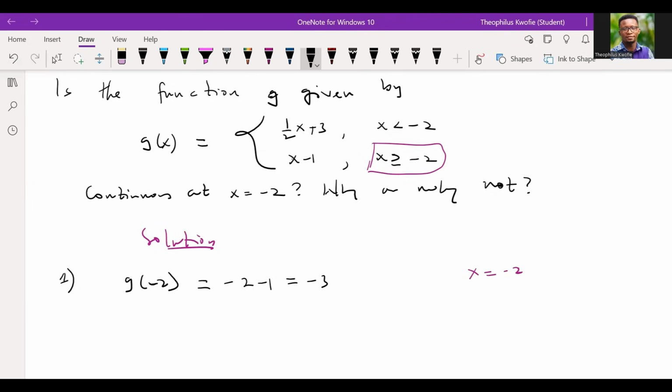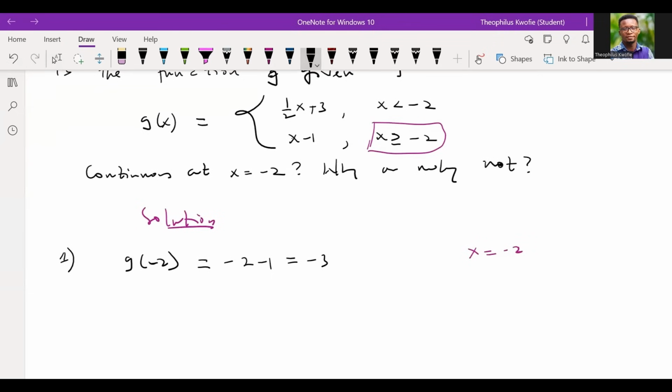Which of the conditions permits us to evaluate the function at exactly x equal to -2? It is the second function, x minus 1, because its condition is that x should be greater or equal to -2. That means x can be -2 and some values onwards. So the function exists at x equal to -2. So I want us to take note.